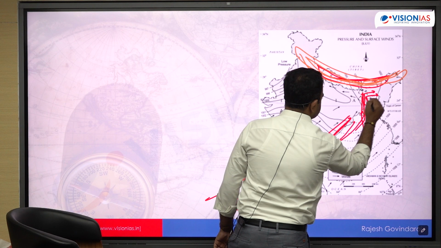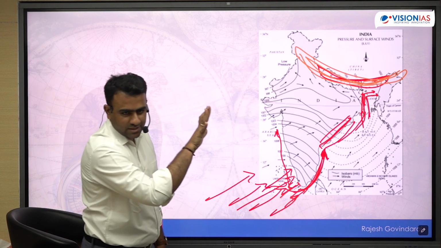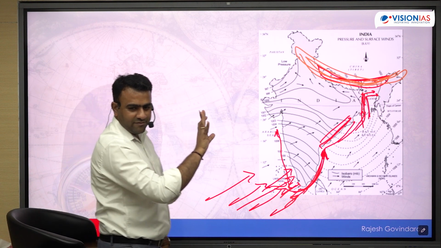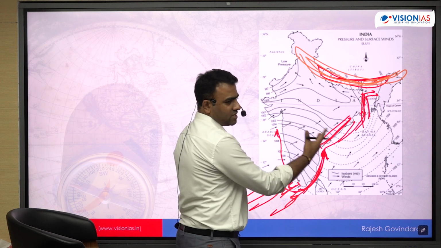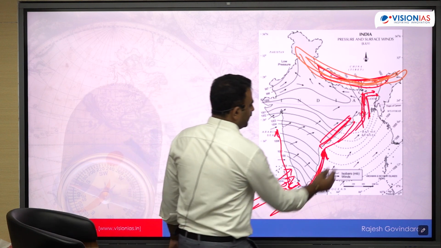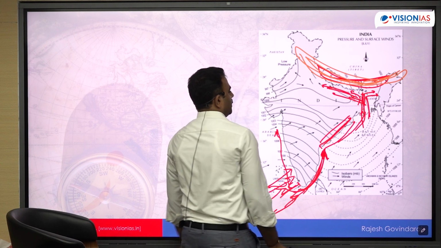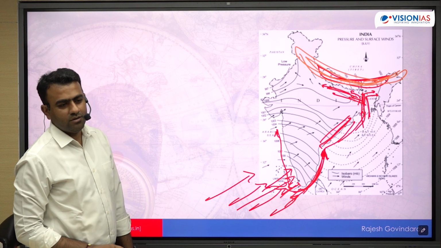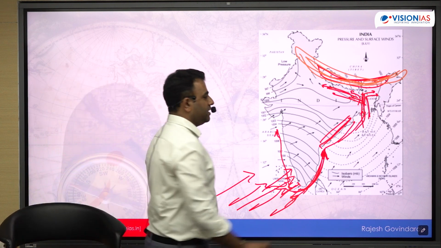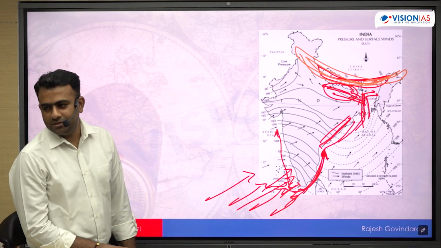One part moves towards the east across the Meghalayan plateau. It encounters sudden increase in the altitude. Suddenly it gets uplifted. It causes very heavy precipitation, one of the heaviest in the entire world, where we have Cherrapunji, Mawsynram. Whereas the western part gets bifurcated and moves along the Ganga plains. And this branch coming from the east, here it is locally called as easterly or Purvaiya. Not only here, in this entire region it is called as Purvaiya only, because it is coming from east.